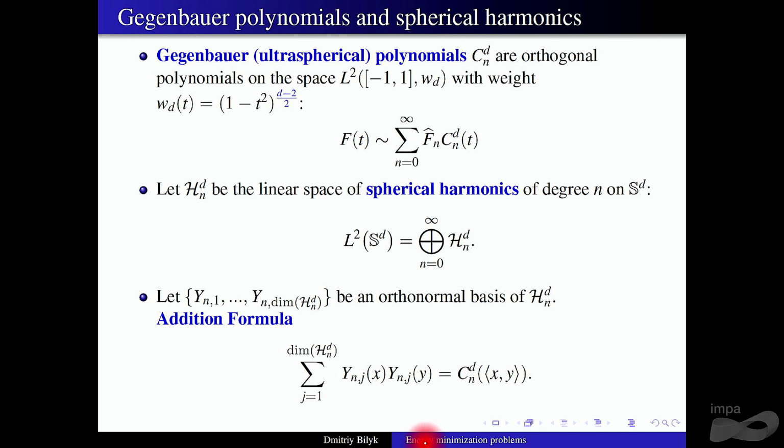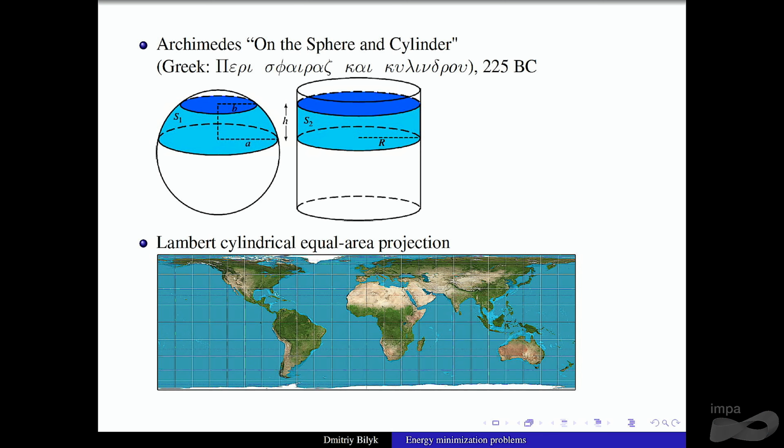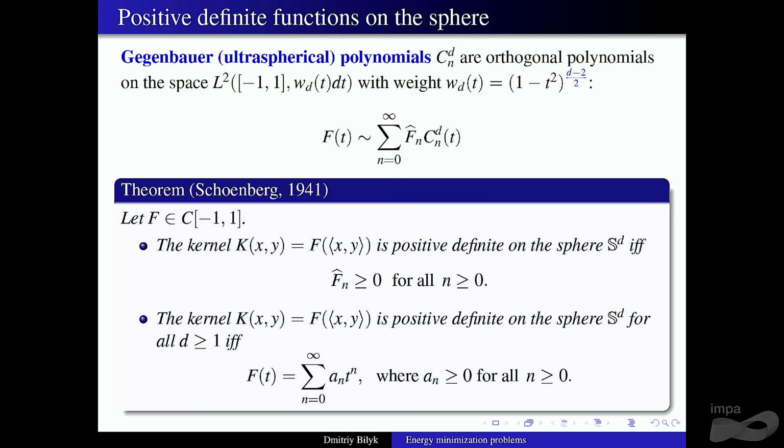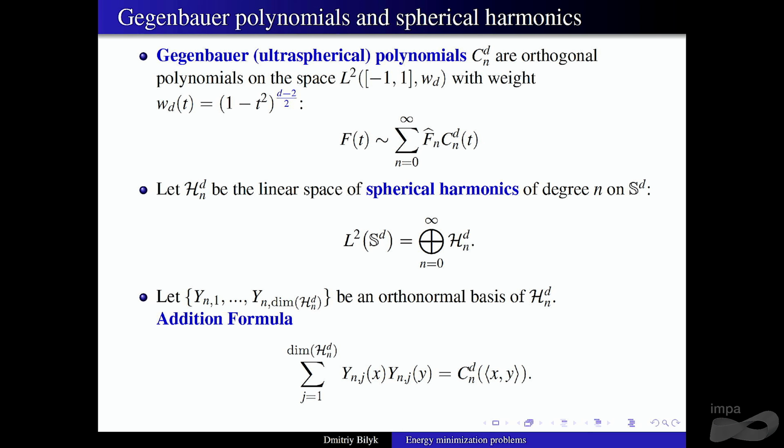This tensor product structure will give us positive definiteness, but let me first tell you about the mnemonic. Let's look at this power that you get here. The power is d minus 2 over 2. That power disappears if d is 2, so that factor is just a constant. That's the Jacobian when you integrate in cylindrical coordinates over the sphere; the Jacobian disappears. You might remember it from calculus.